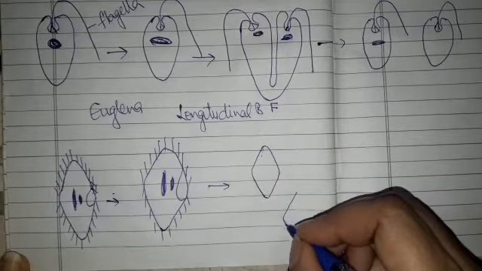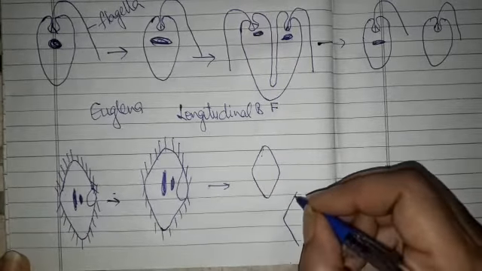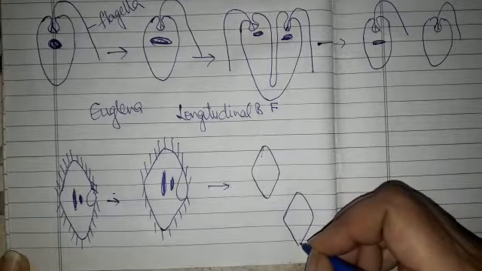It will lead to production of two daughter paramecium.